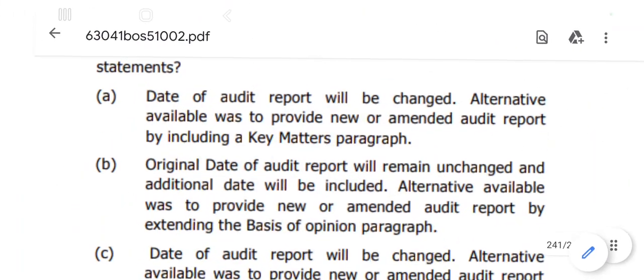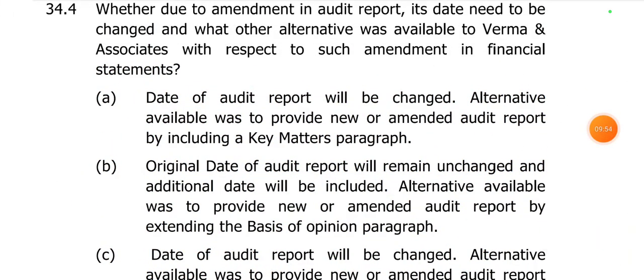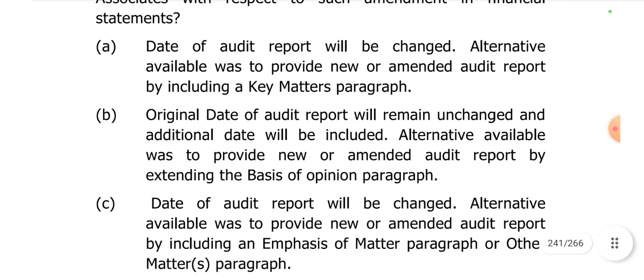Okay, so we'll go through the question options given. So it is the date of audit report. Option A says the date of audit report will be changed, which is not correct. So the audit report date will remain unchanged. Option B says the original date of audit report will remain unchanged and an additional date will be included.